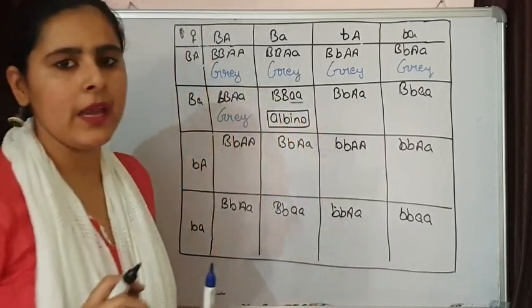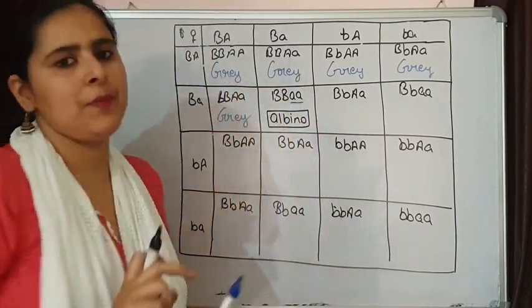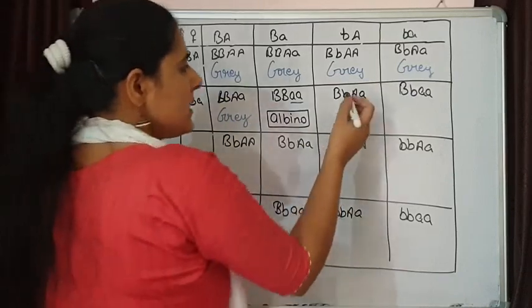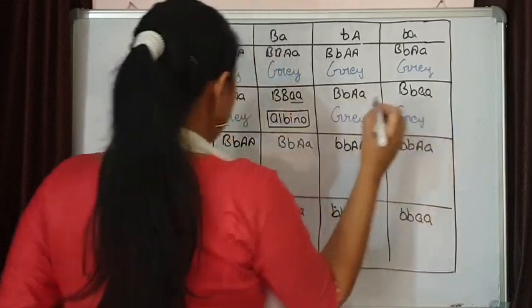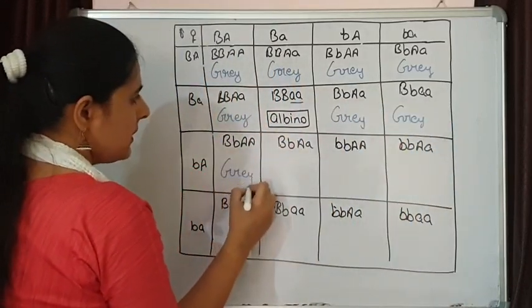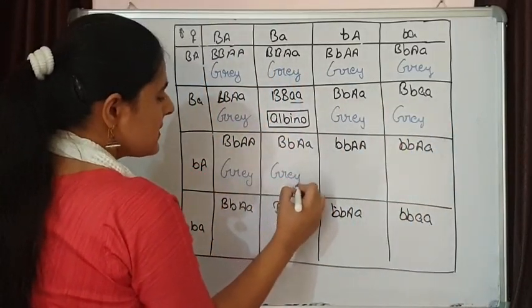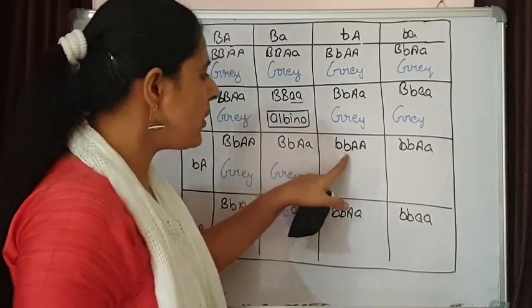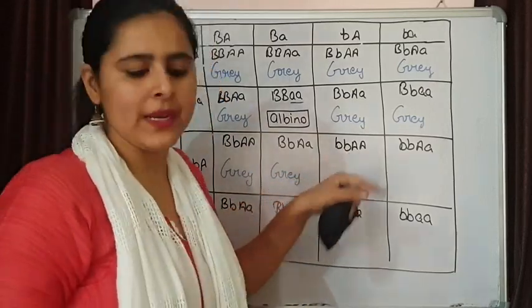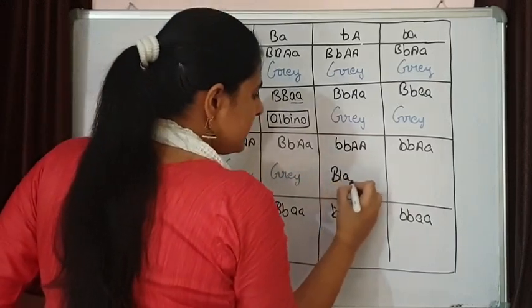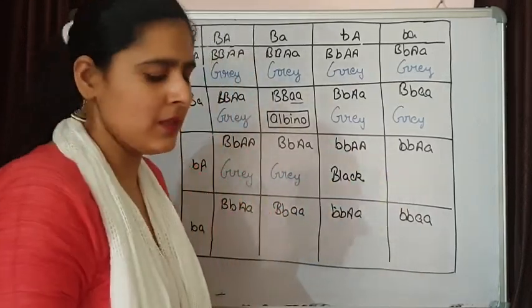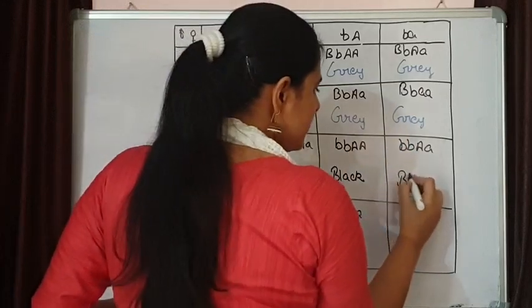This is an albino, that is showing the epistasis. Now this one will also be grey, because we are having the capital B. This is grey. This is grey. Here small b is present, but A is dominant, and A is responsible for black color. So it is black. This is also black.